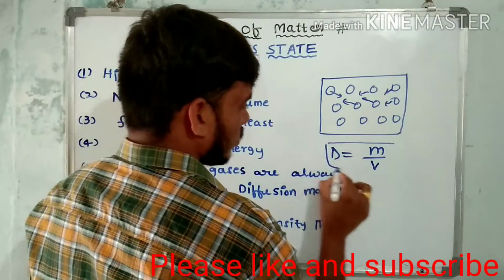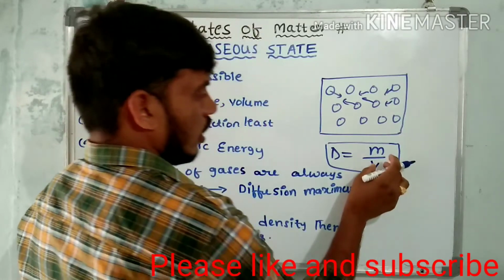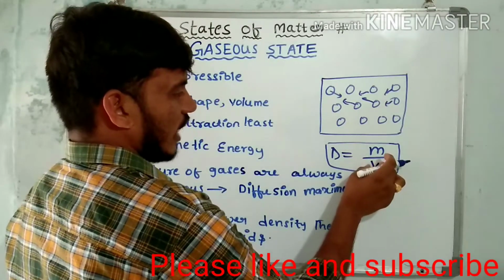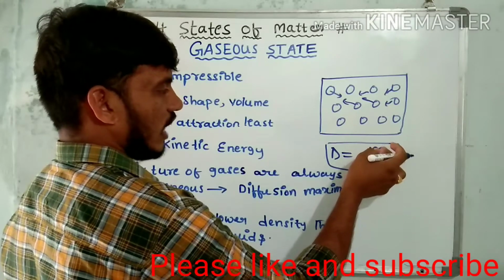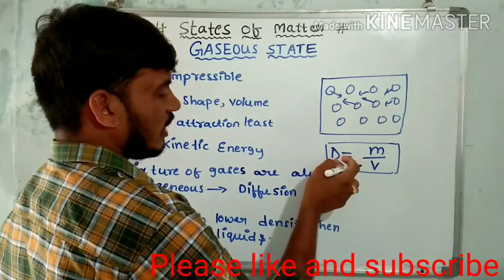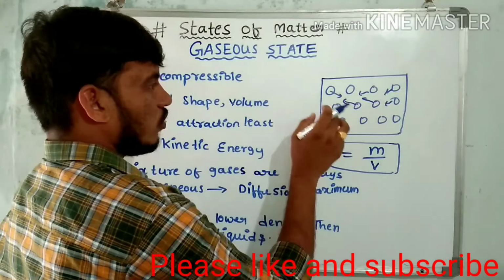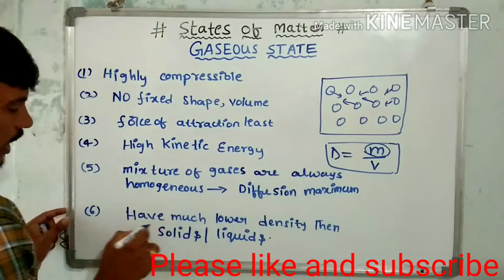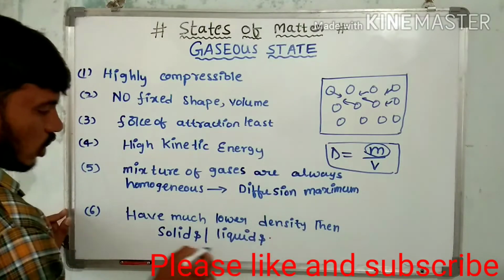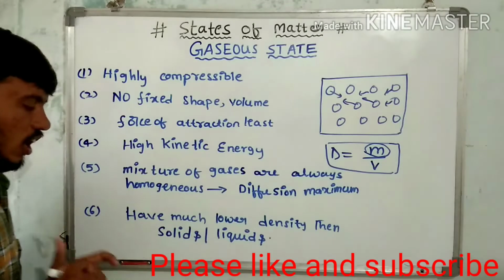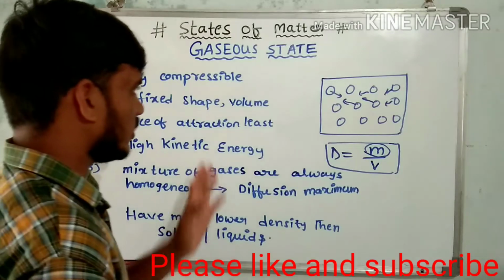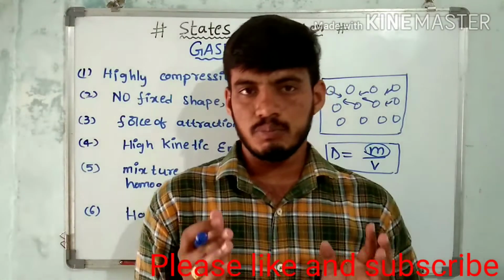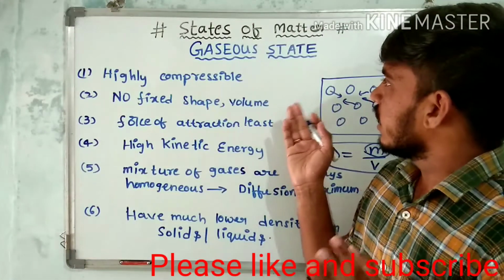Now the gaseous molecules in a volume are least, and whenever the molecules of gas are least, the density also decreases. Gases have low density compared to solids and liquids. These are the important basic properties of gases.